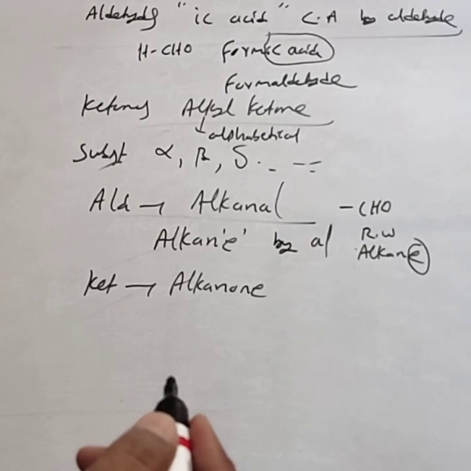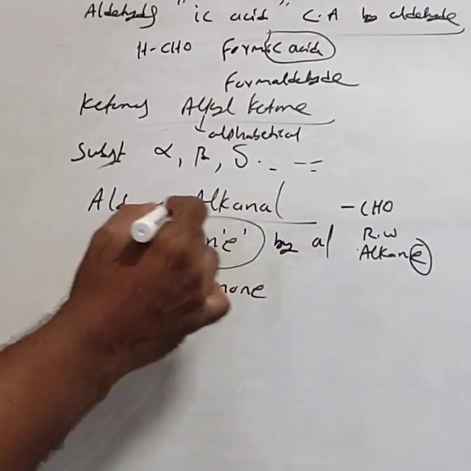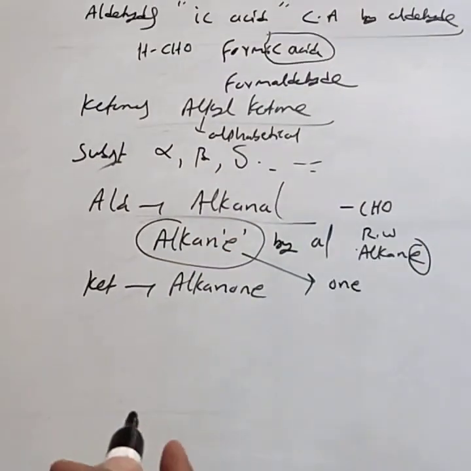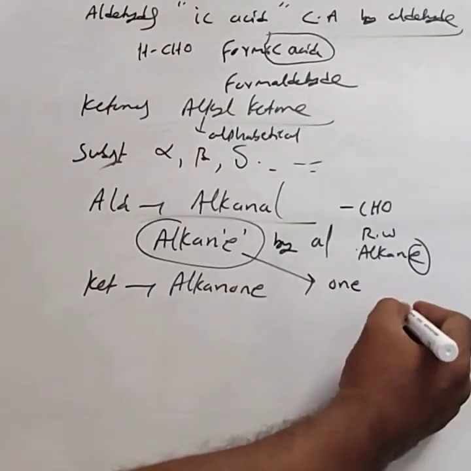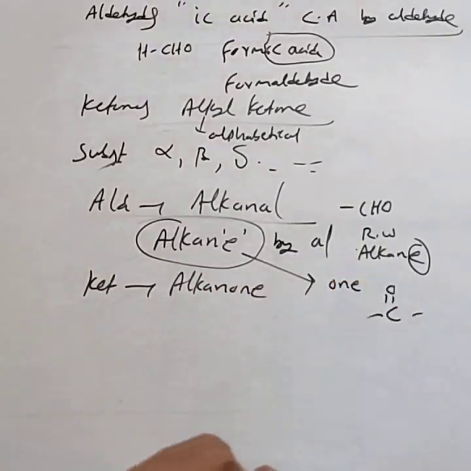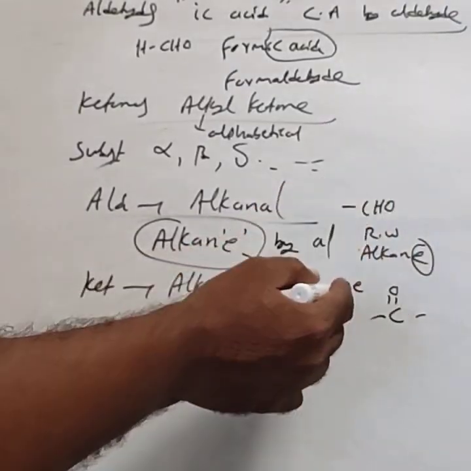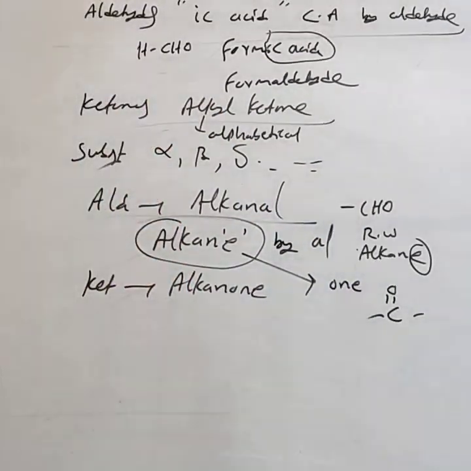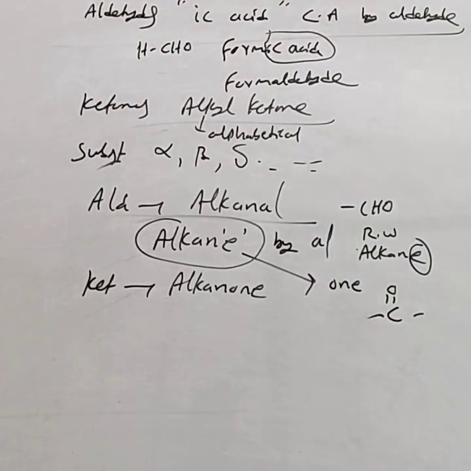This is obtained by replacing the E of the alkane by ONE. Alkanol, including the carbonyl carbon. You get the root word, that is the alkane name. That alkane E is replaced by ONE, then you get the alkanol. This is about the common and IUPAC names. Then you can consider the examples.